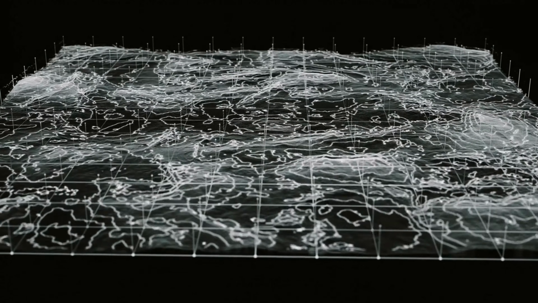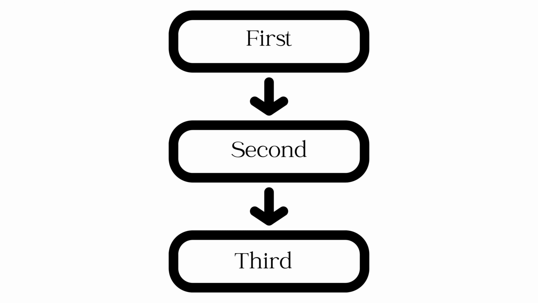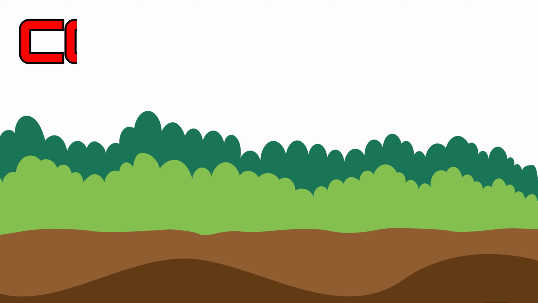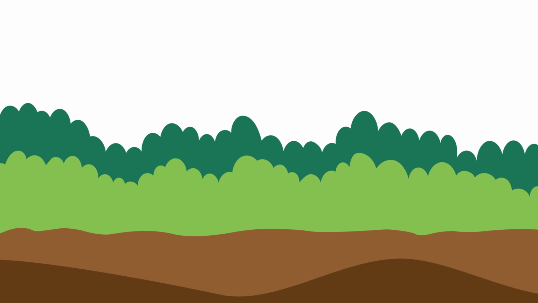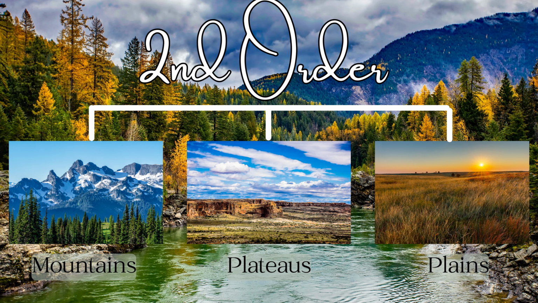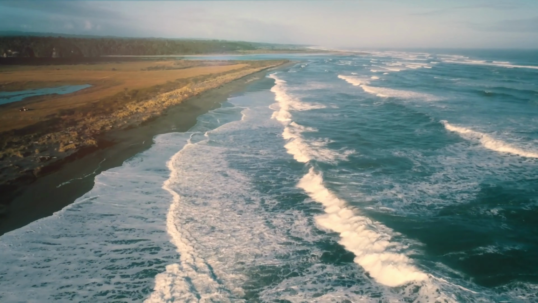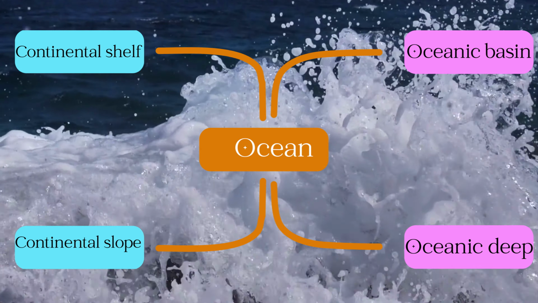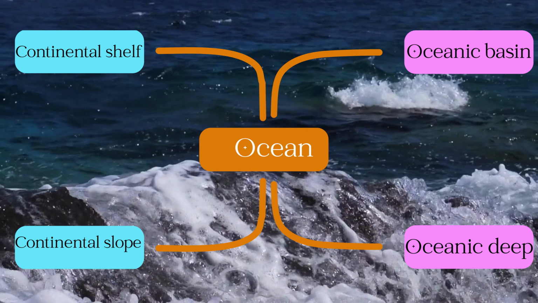By virtue of geomorphology, they can be classified as first, second and third order landforms. First order classification is divided into continental and oceanic landforms. Firstly, continental. Classification of continental landforms, which is second order, are mountains, plateaus and plains. Whereas in the case of oceans, second order classification is divided into four subdivisions, which are continental shelf, continental slope, oceanic basin and oceanic deep.